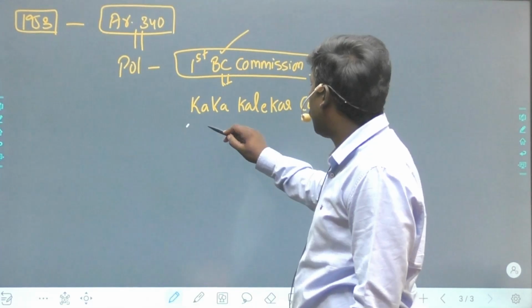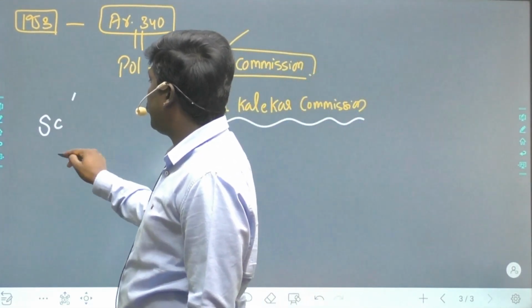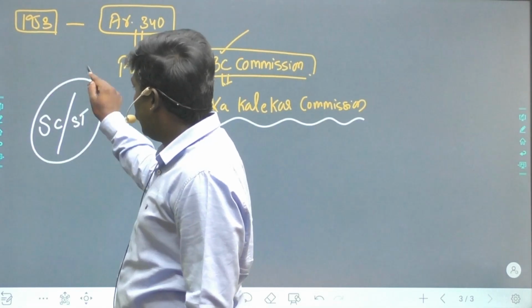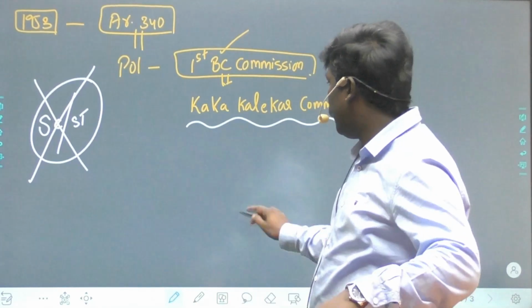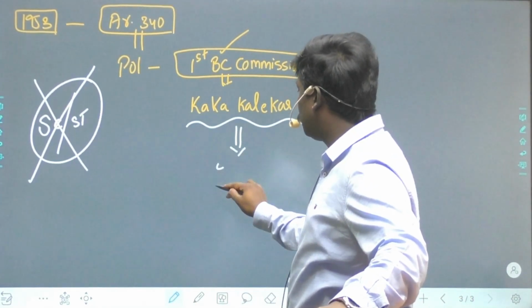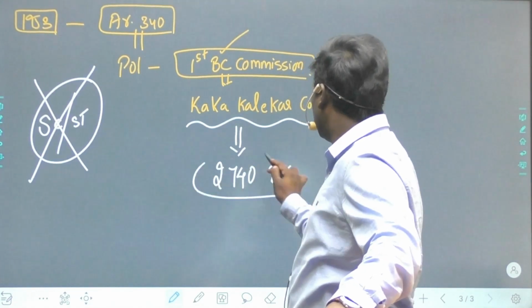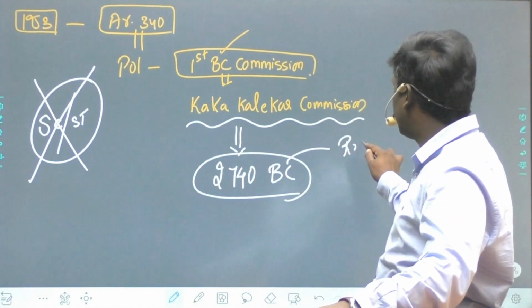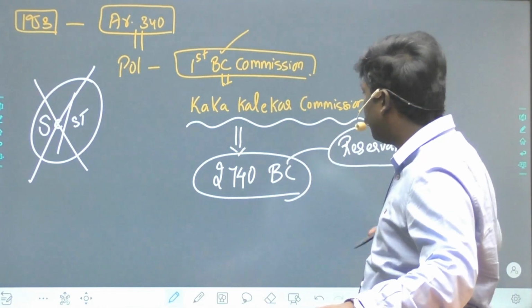Now what did the Kaka Kalelkar Commission say? Apart from SC and STs, there are 2,740 backward classes in the country who need reservations. This is the recommendation given.